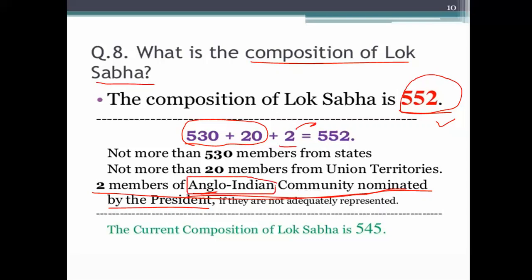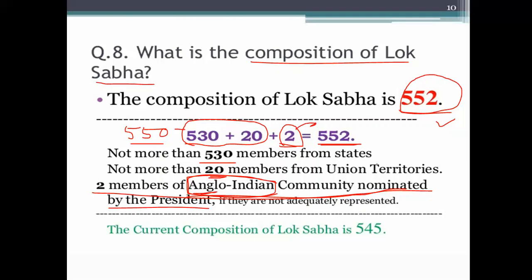Anglo-Indian means half Indian whose ancestors were the British. Indian people whose ancestors were the British, the Christian people. So not more than 3. If we do a breakup of 550, so here it is 550 plus 2 Anglo-Indian community, total member is 552. Now if we do a breakup of 550, 530 from the states, 20 from the union territory.